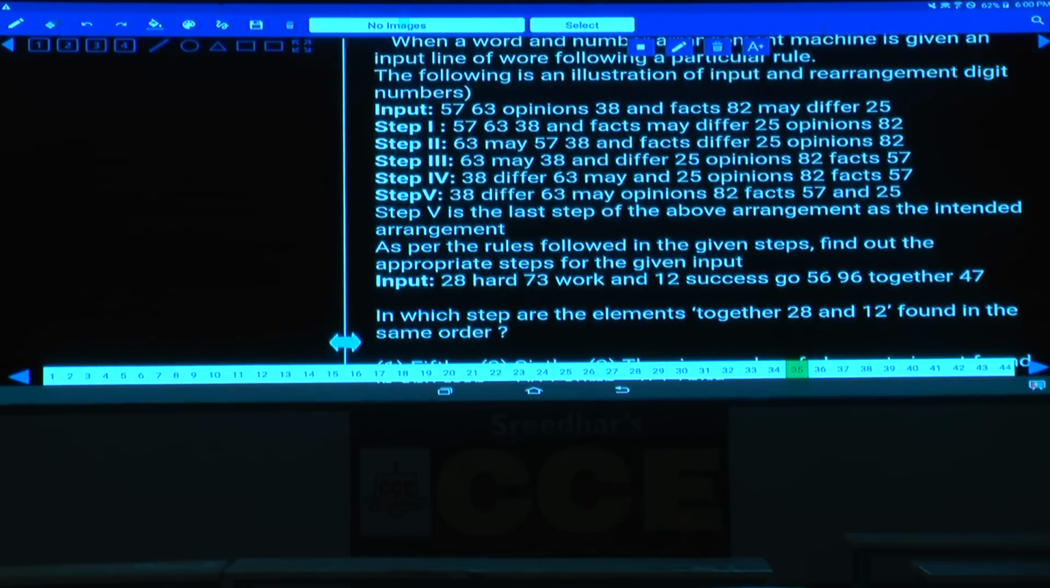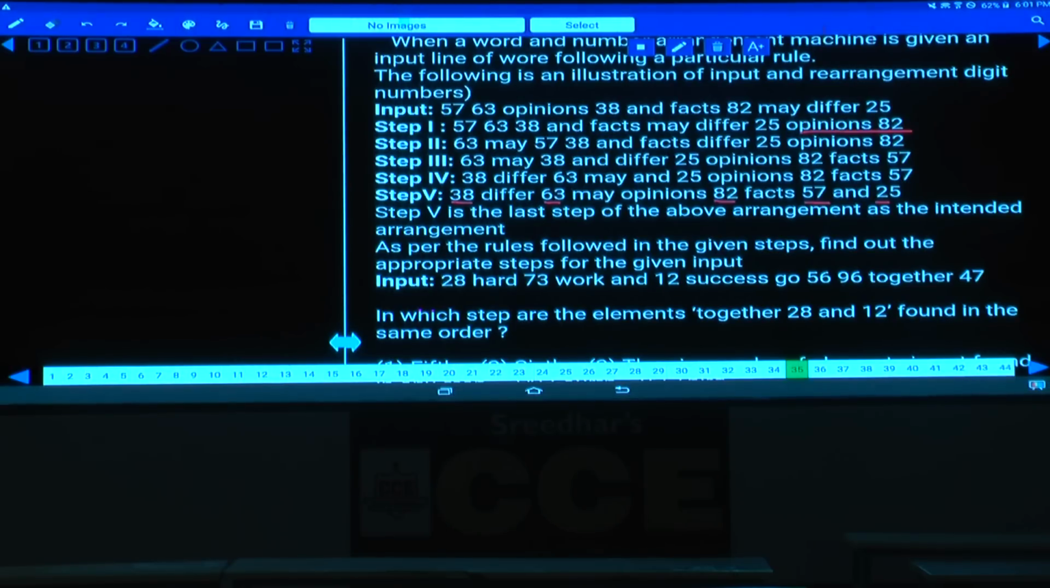Then first let us finalize the logic. 38, 63, 82, 57, 25, and again differ, may, opinion, fact, and now. Step 1. What is the logic here? Now, input to step 1, if you check out here, which elements: 57, 63, 38, now, opinion and 82, isn't it? Opinion and 82. What about this opinion here?